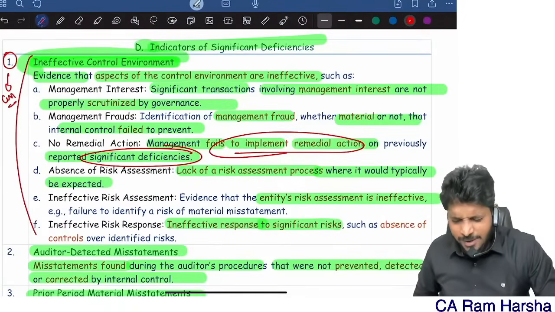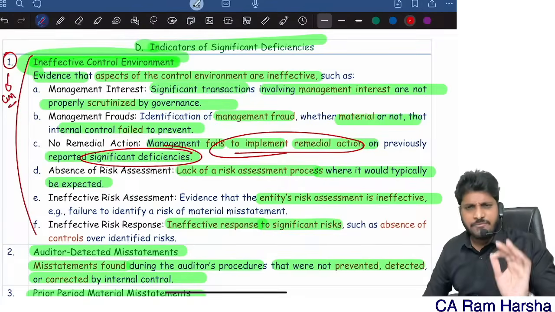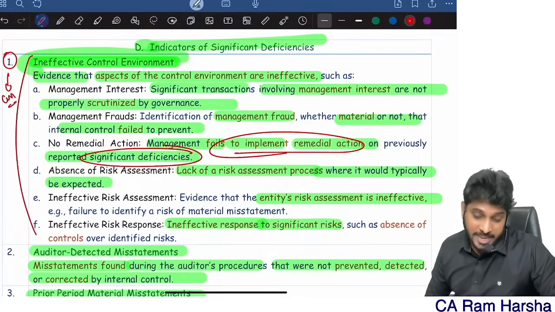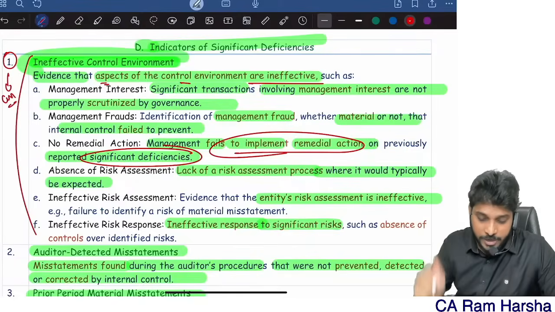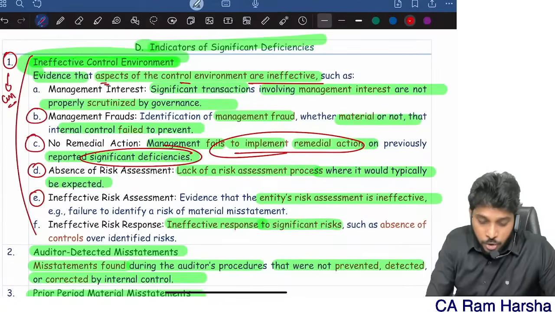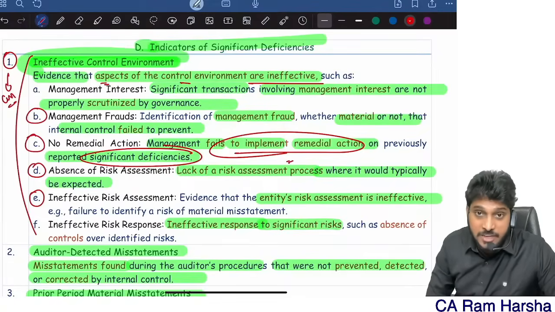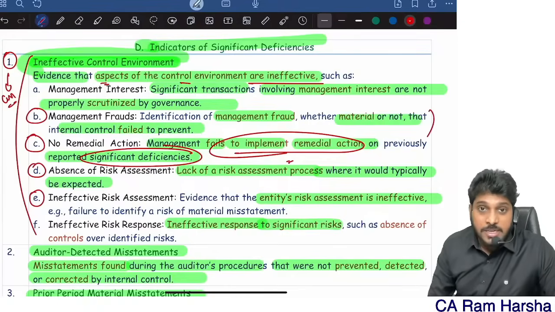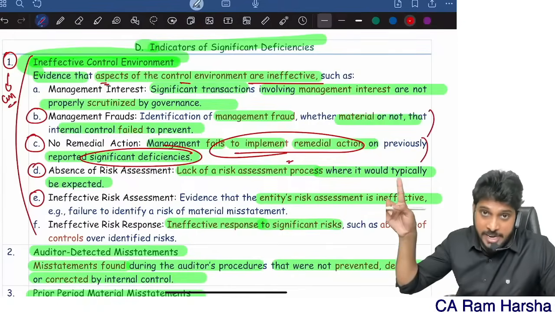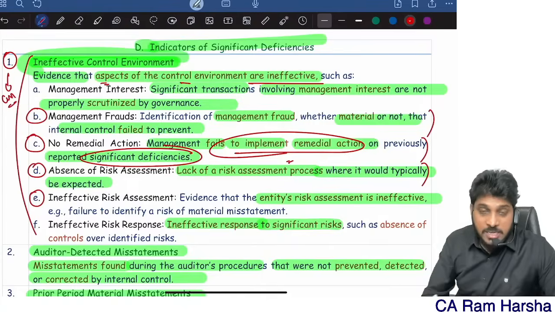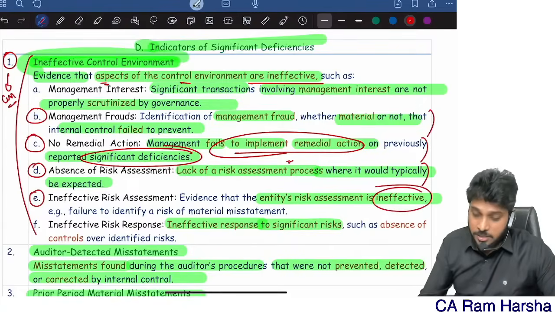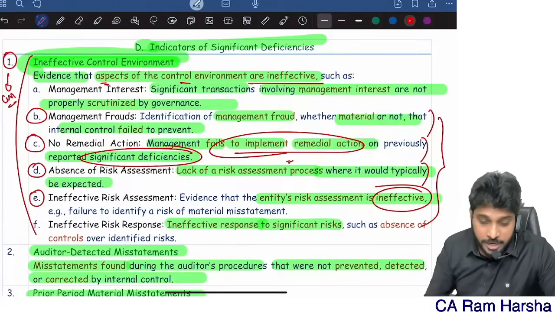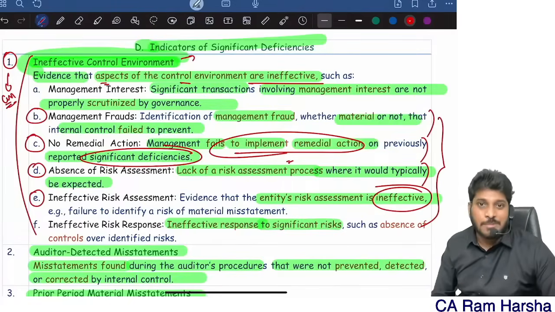One of the indicators of significant deficiency is ineffective control environment. Give few examples. Evidence of aspect of control environment is ineffective. In this, any 4 points you write: absence of risk assessment, ineffective risk assessment, management fraud, no remedial actions for the significant deficiencies which they identify. Management fraud is there, deficiencies which we communicated previously but no action on them. Risk assessment process is not at all there, or it is there but ineffective. These are all various points. 4 points you should write. Straight away a 4 marks question can come on this.